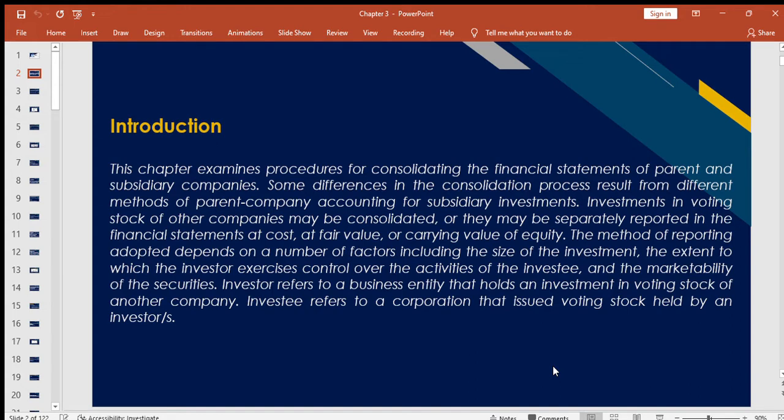Sometimes, some differences in the consolidation process result from different methods of parent company accounting for subsidiary investments. Investments in voting stocks of other companies may be consolidated or they may be separately reported in the financial statements at cost, at fair value, or carrying value of equity.